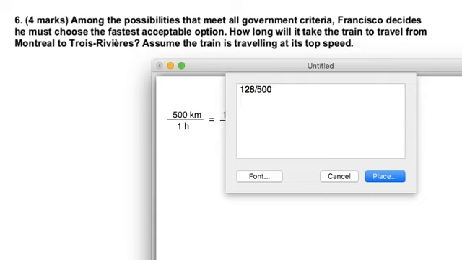But if you think of it as some equivalent fractions, right, you'd say, well, that's kind of the same thing as let me double both of those to get it over 1,000. That's going to be 256 divided by 1,000. Right, you see that's just 128 times 2, 500 times 2. And if I have 256 divided by 1,000, then it's pretty easy for me to turn that into a decimal. That's just 0.256 hours.